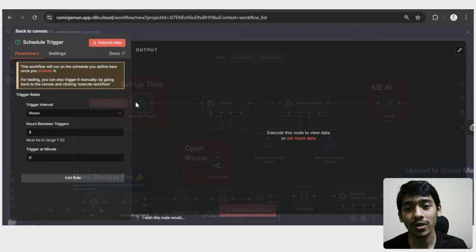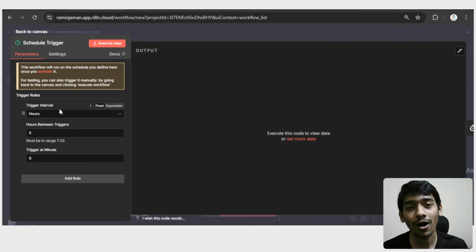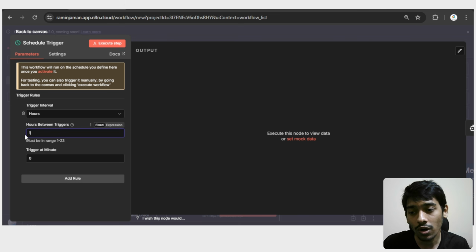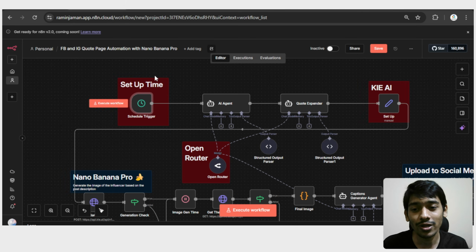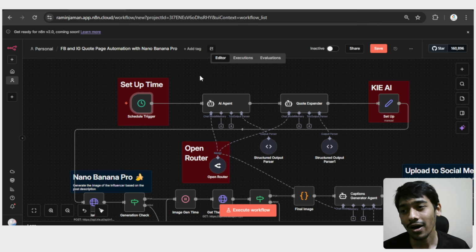At first, the scheduler node. If you open that, you can set after how many hours or days it will be activated, meaning it will generate an image and upload it to your Facebook and Instagram page. As you can see, by default I set it to 5 hours. You can set 1 hour or 2 hours, it depends on you. Make sure you give a good amount of time so that the Facebook algorithm doesn't figure out that you're using an AI or something like this.